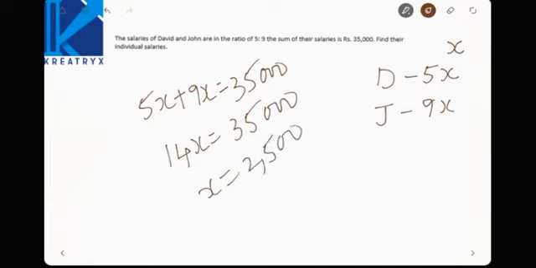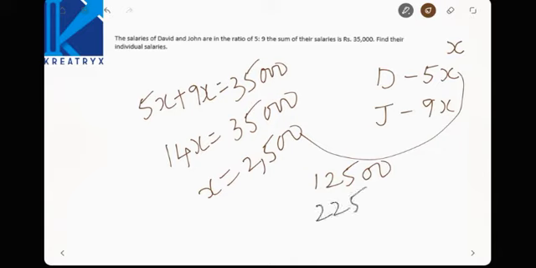Now find their individual salaries. Substitute x here. 5 into 25 will be equal to 125, so 125,000 is David's salary. So 9 into 25 will be John's salary, 225,000. Right? David's and John's. We have done this type of questions, right?